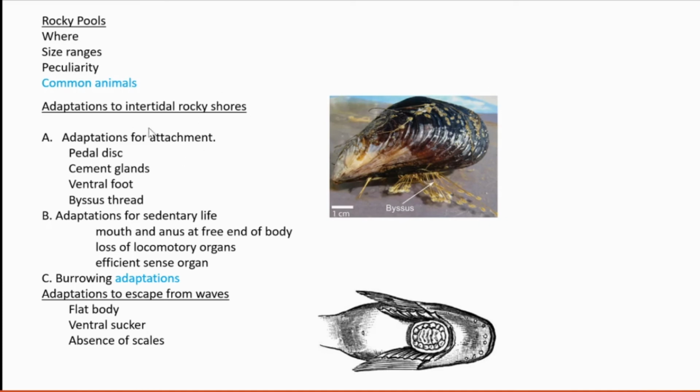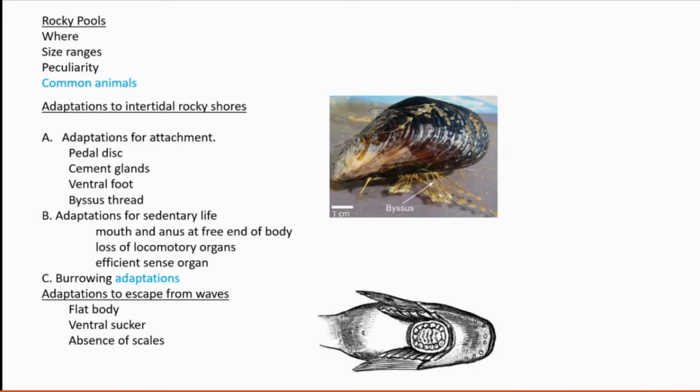Then adaptations for the intertidal rocky shores. What adaptations are needed? For attachment, some adaptations are required. Which are the adaptations? Pedal disc. Pedal disc is in coelenterates, sea anemones. Sea anemones also we have learned in our earlier semesters.